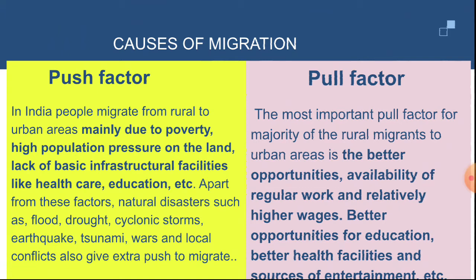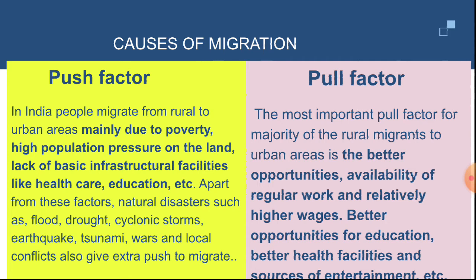People migrate from rural to urban areas mainly due to poverty, high population pressure on the land, and lack of basic infrastructure facilities like healthcare, education, etc. Also natural calamities like flood, drought, cyclone, earthquake, tsunami, and conflict due to religious clashes. So these are the reasons that people are migrating from rural to urban areas.